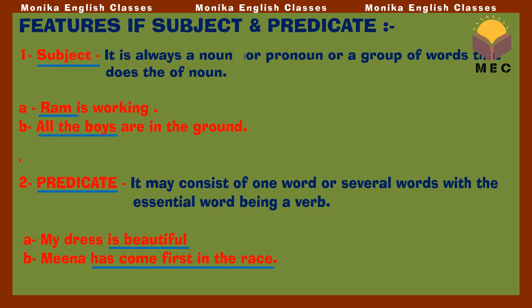Now telling you again about this B part. Meena has come first in the race. Meena, we are just taking it out, and the rest of the part, has come first in the race, is the predicate. So whether it is a helping verb or the main verb or both, helping plus the main verb, sometimes they both come in the predicate.